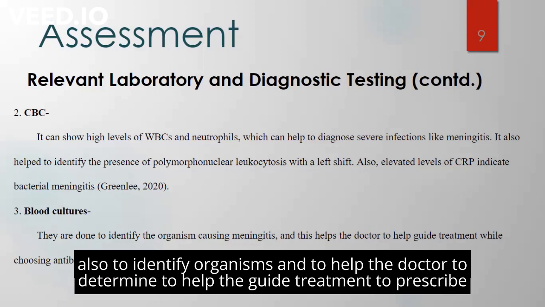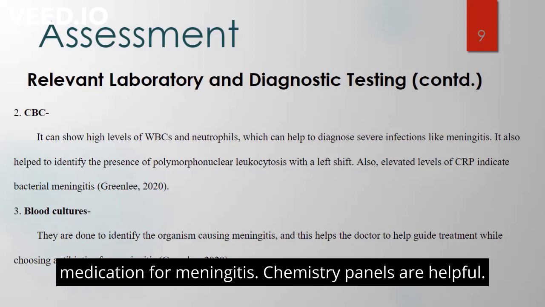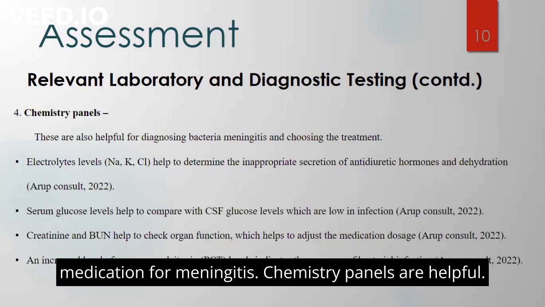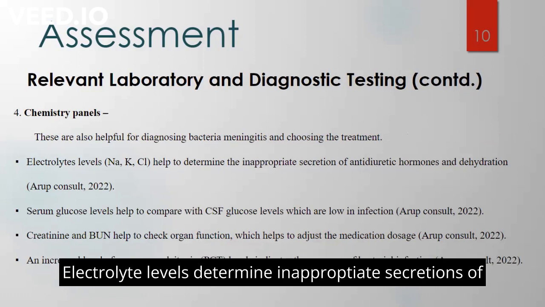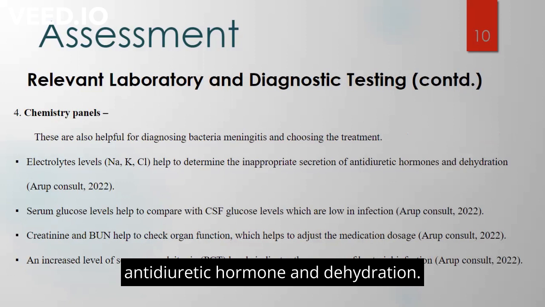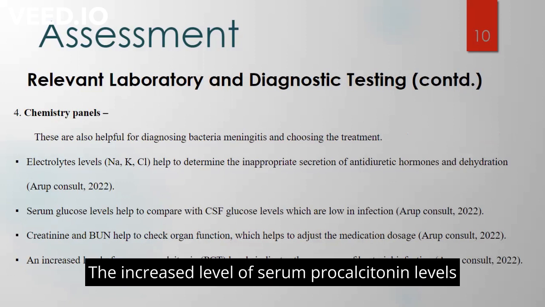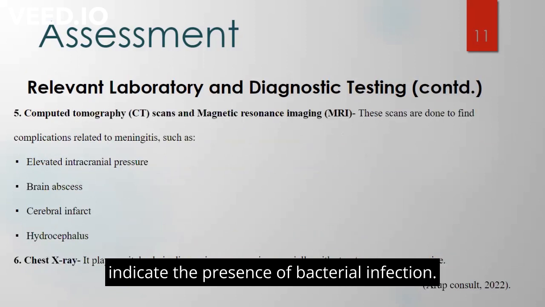Blood cultures are done also to identify organisms and to help guide the treatment to prescribe medication for meningitis. Chemistry panels are helpful in diagnosing bacterial meningitis and choosing the treatment. Sodium levels help to determine the inappropriate secretion of antidiuretic hormone and dehydration. The increased level of serum procalcitonin indicates the presence of bacterial infection.